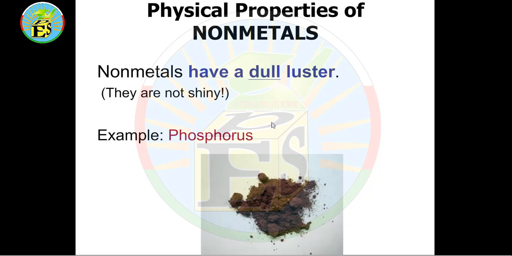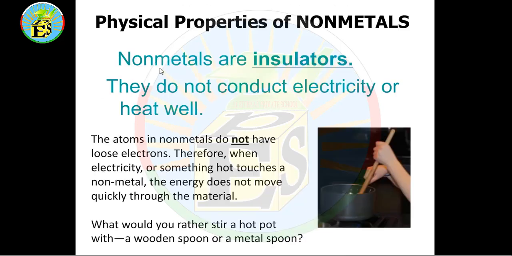Physical properties of non-metals. Non-metals have a dull luster. They are not shiny. For example, phosphorus is not shiny, and sulfur also. Non-metals are insulators. They don't conduct electricity or heat well.